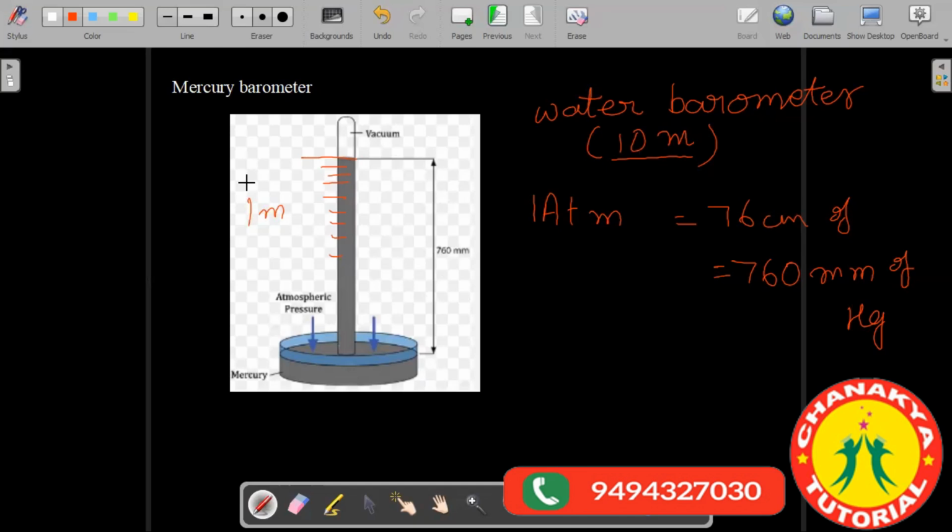So it's more convenient to use a mercury barometer than a water barometer. Right? Got it, everyone? Yes, sir.